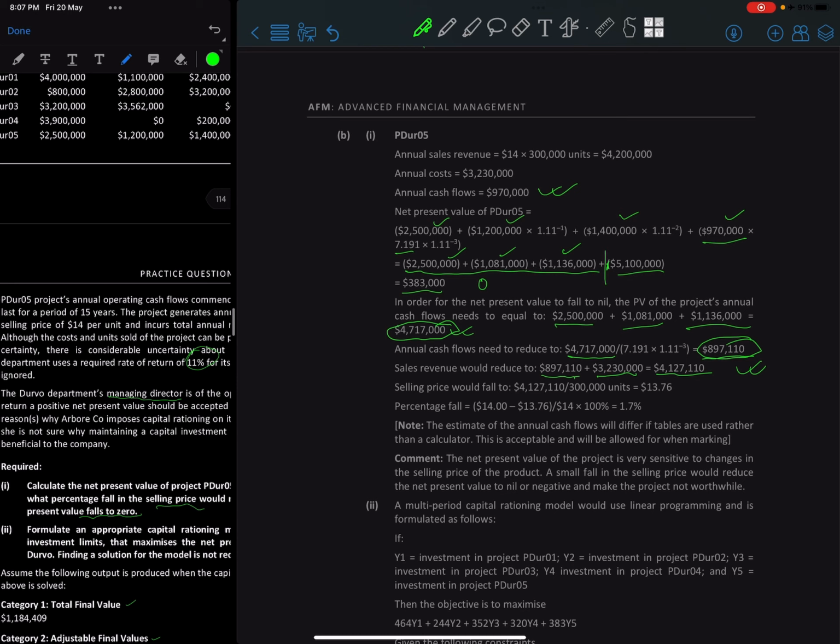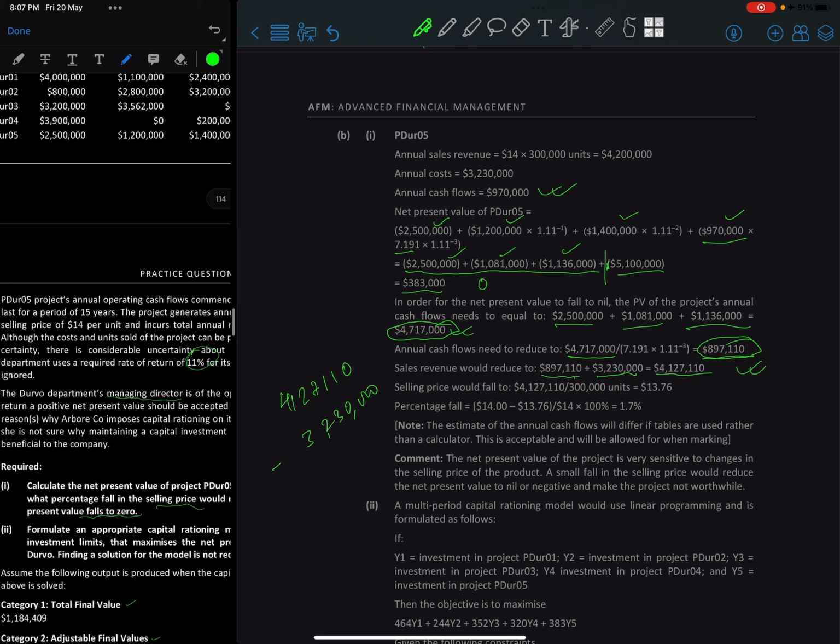So the cost would need to also increase by this much, so that our revenue will need to be how much? 4127110, and then minus the cost, the initial projected cost, and then additional cost that it would need to increase. The cost would need to increase by this much, right? Or let's just say the selling price, right? The selling price will need to decrease. Let's just say that. So the selling price will need to decrease by how much? The selling price will need to decrease by would fall to this much. So what can we do when you have the sales revenue will fall to this much?